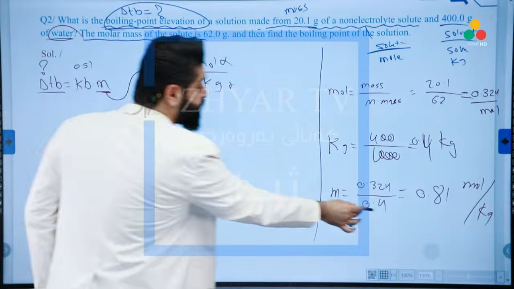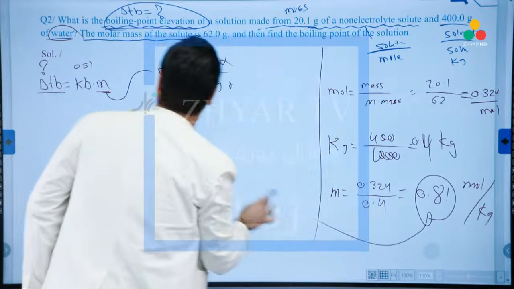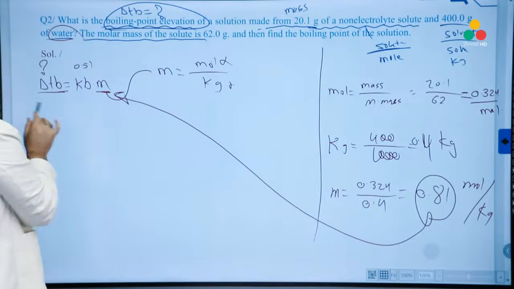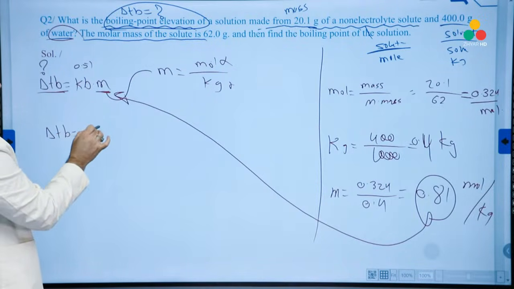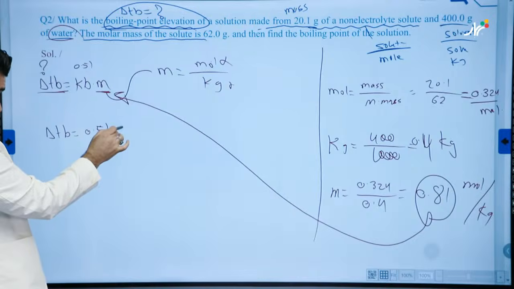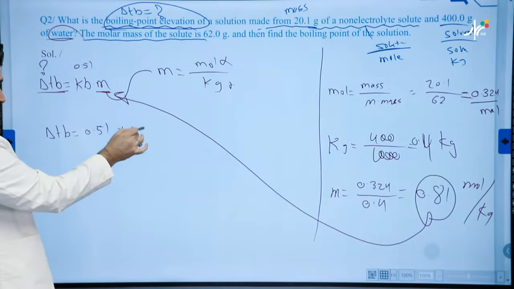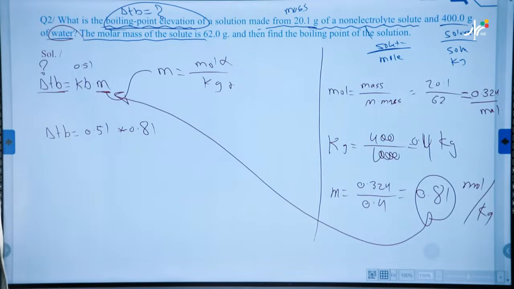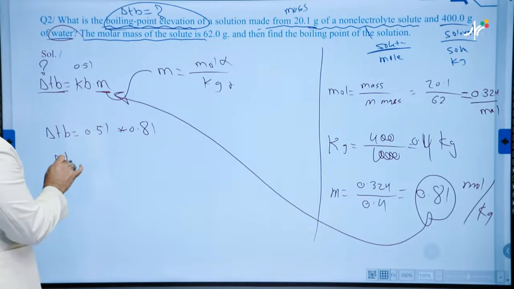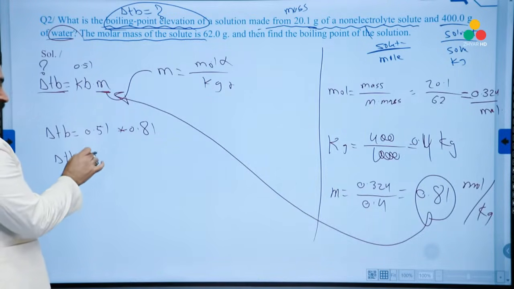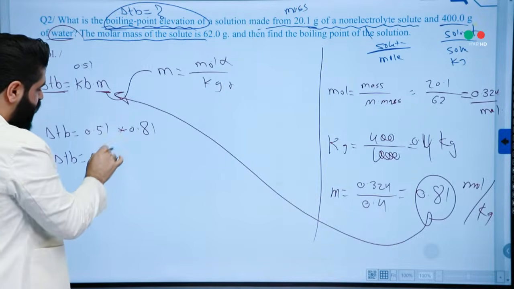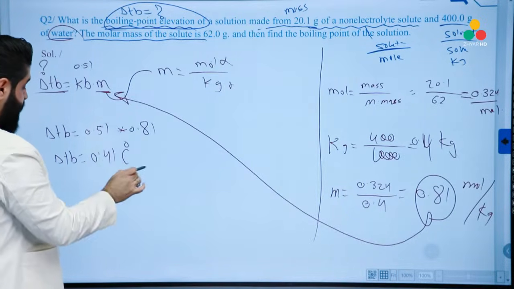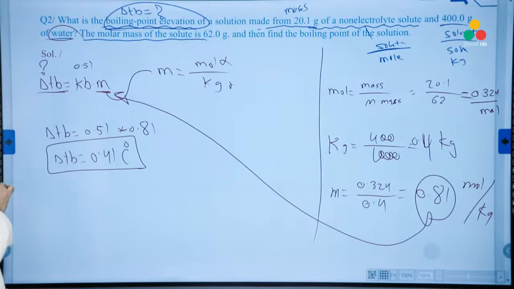Let's substitute this number here to get delta TB. So delta TB equals 0.51 times 0.81, right? Delta TB is equal to 0.41 Celsius degree. This is the value of delta TB.